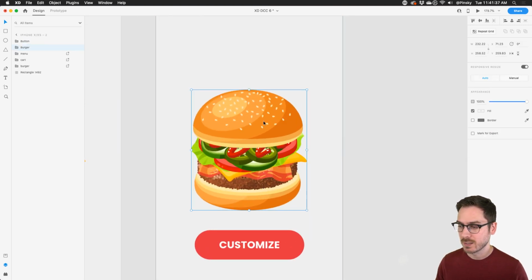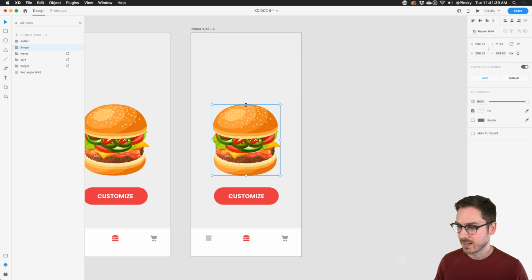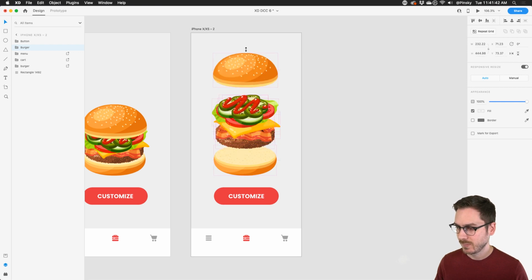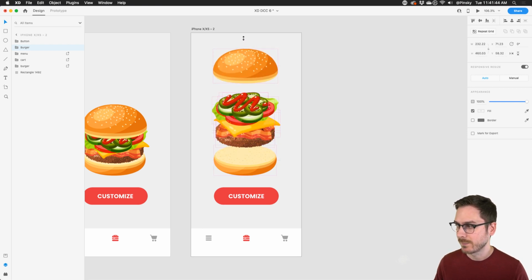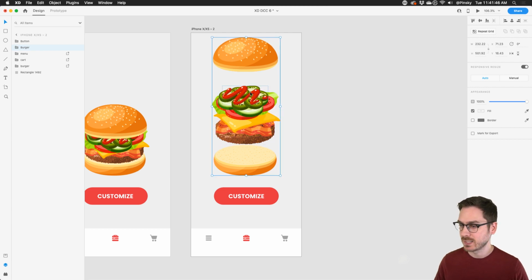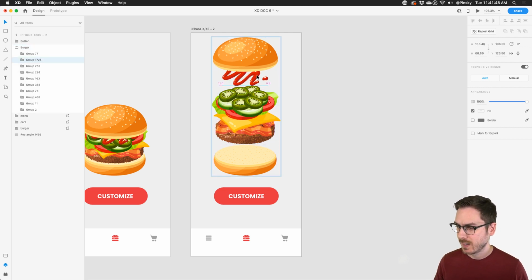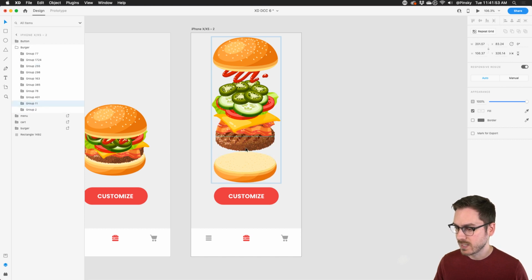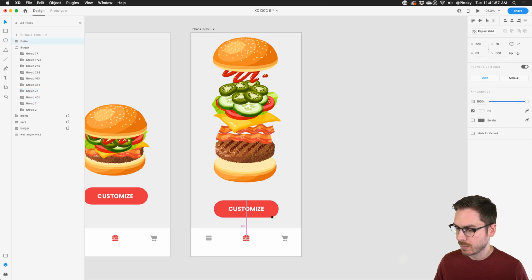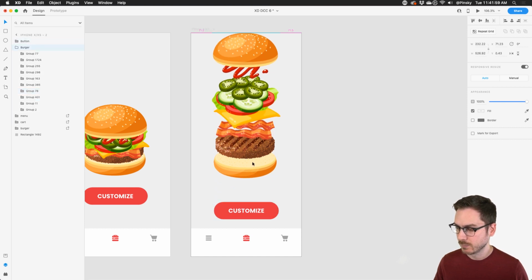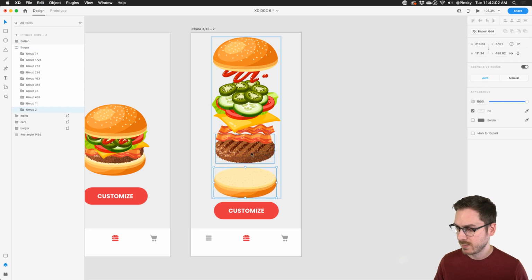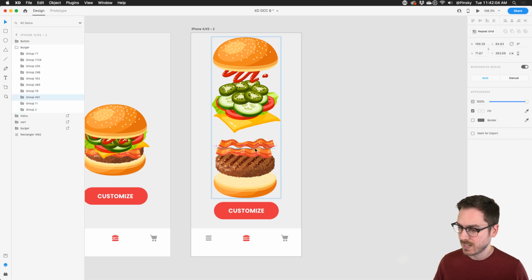All I'm going to do here is select the burger, and I can enlarge it just like this. All the ingredients are exploding, right? Responsive resize is doing its thing, but now I can jump in here and move things around so we can really start to see all of the ingredients at once. So we've got the cheese. We might want to grab this button and move this down a little bit so we have more room. Move that down, move the bun or the meat down. We've got bacon, cheese. We have a lot of ingredients in here.